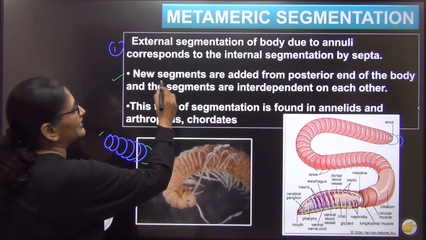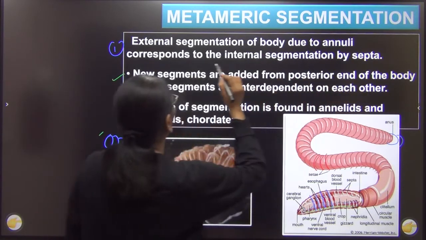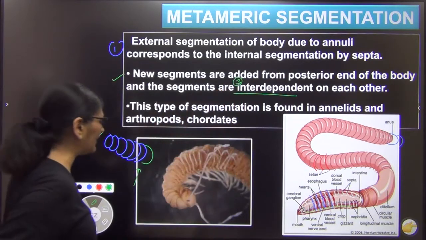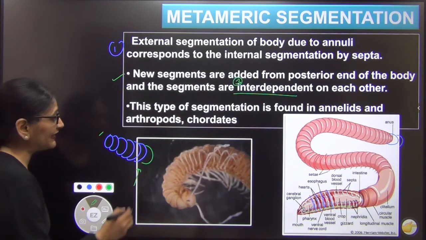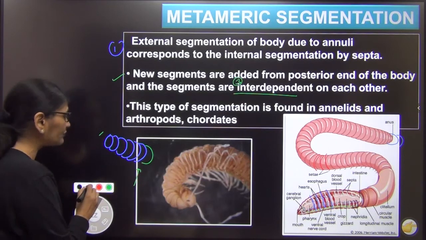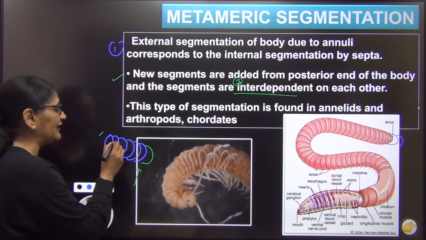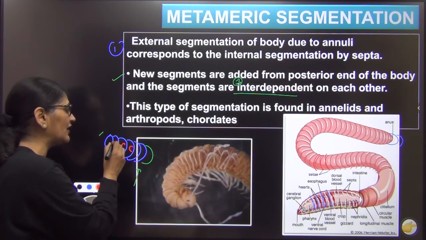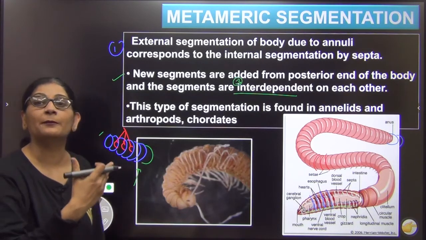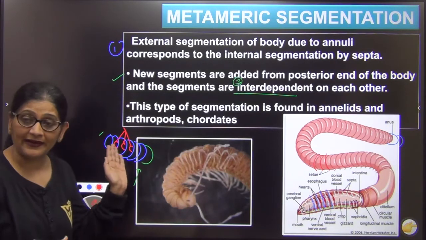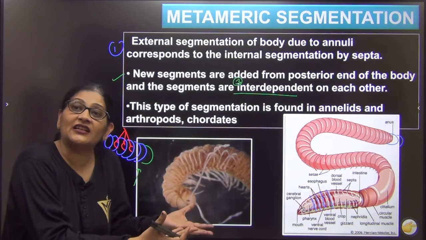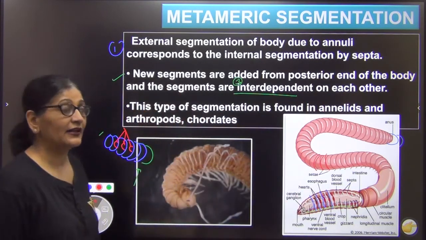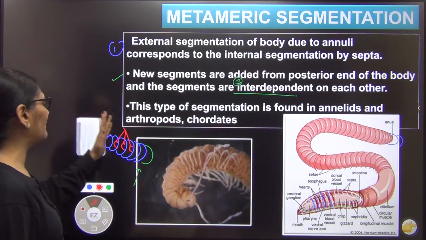So the new segments are added from the posterior end of the body, and the third point is the segments are interdependent. What do I mean by segments interdependent? That means, say, if this organ has a nephridia or a kidney like structure, then this will also have a kidney like structure, and their working will be interdependent. That means a segment is dependent on the other segment for its functioning. That means the segments are interdependent.